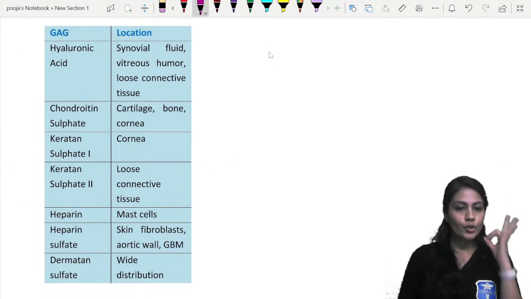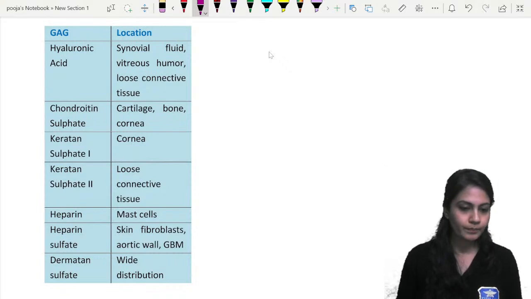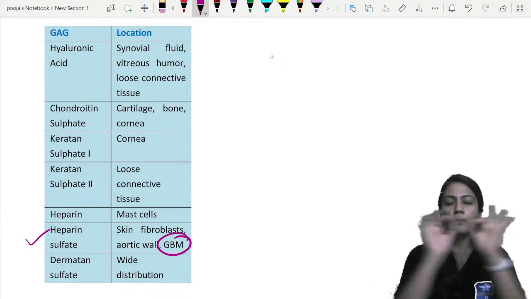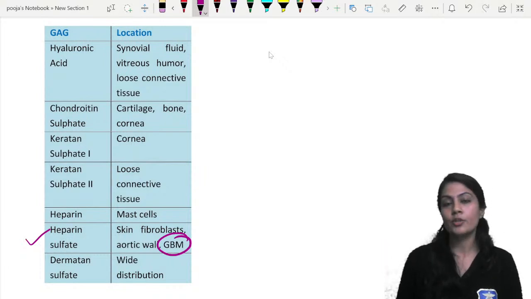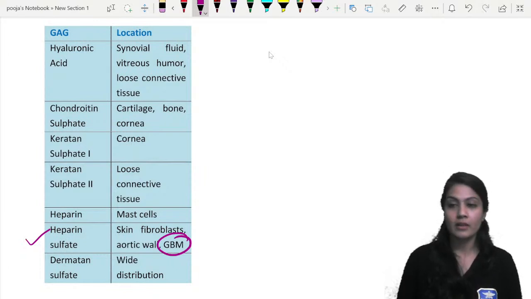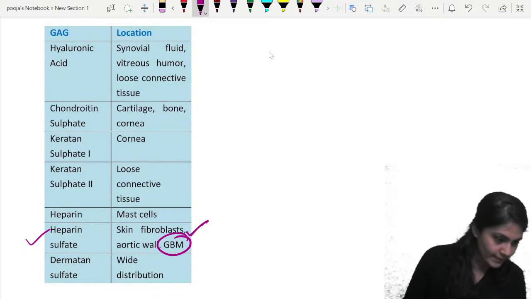Now, what do you think the answer is over here? You can see over here the GBM, that is the glomerular basement membrane. It is a pure factual question, right? So please get to know that 10% of such questions, together in all the subjects, about 10 questions will be factual, which even we sometimes do not teach in the class, right? So that's why the session is there for you guys, right?